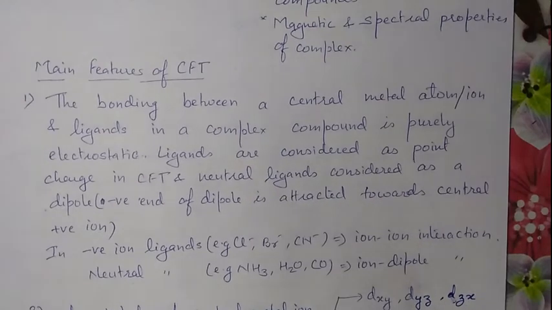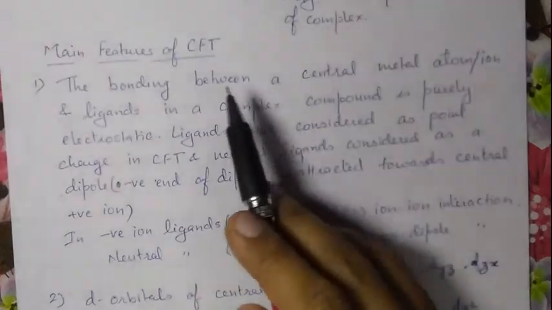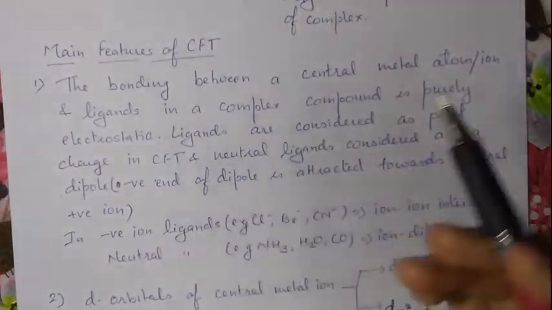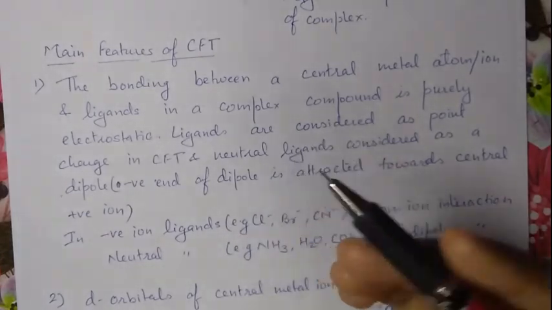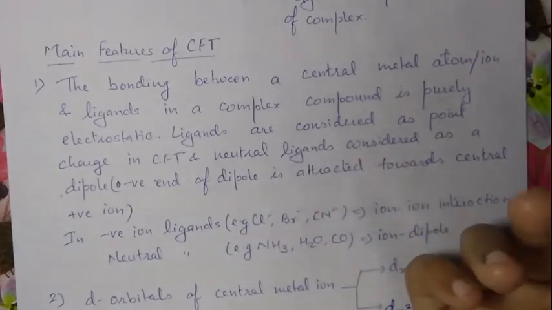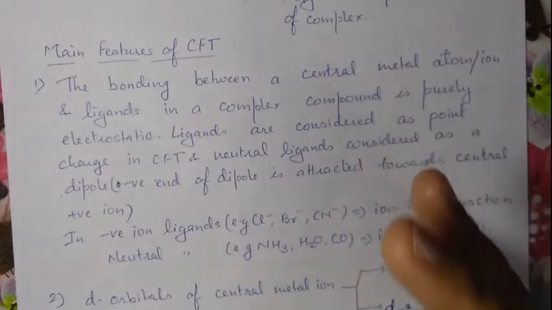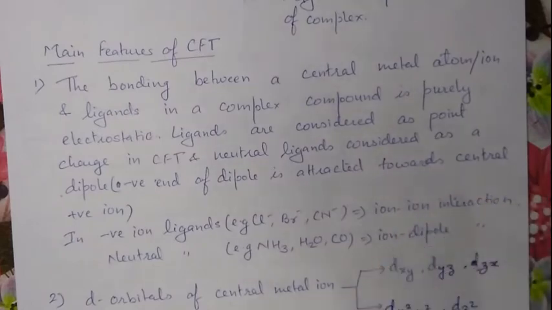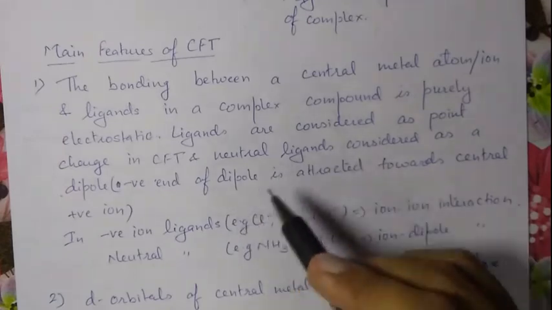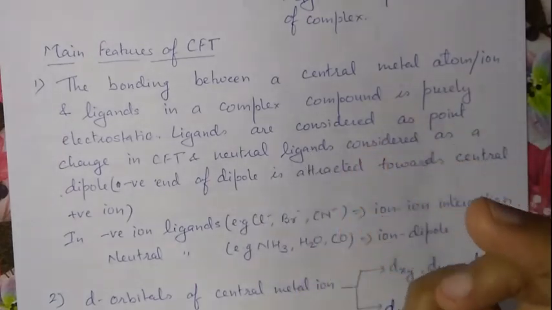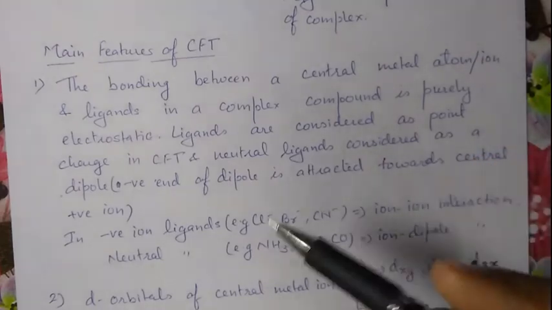As we know, the central metal cation remains surrounded by the ligands, and ligands carry one or more lone pairs. That is the definition of a ligand: it must carry a lone pair which can be donated to the metal ion. In this theory, the central metal ion is considered as a positive point charge and the ligand as a negative point charge.